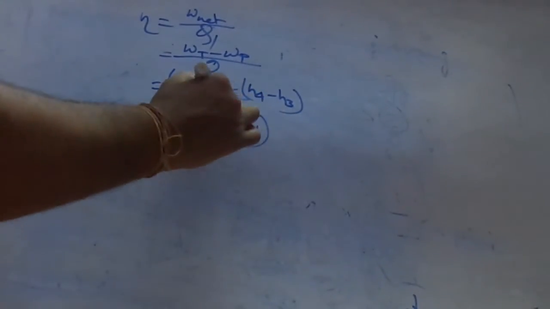Wt, turbine work done, is H1 minus H2. According to the previous equations, H1 minus H2 minus H4 minus H3, divided by H1 minus H4.